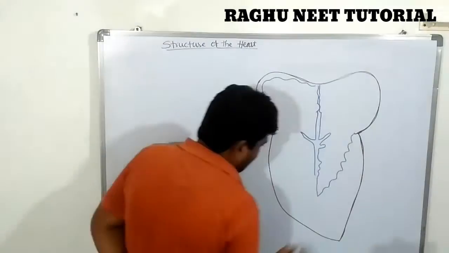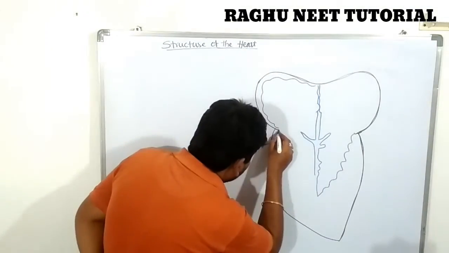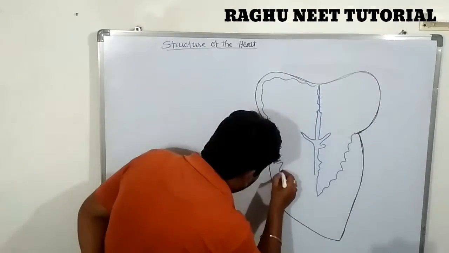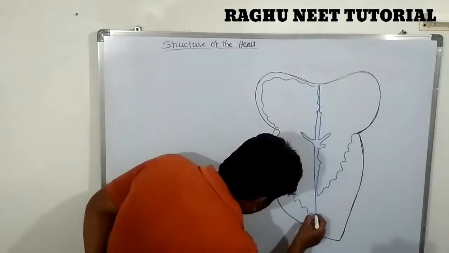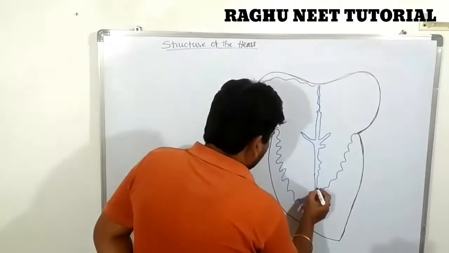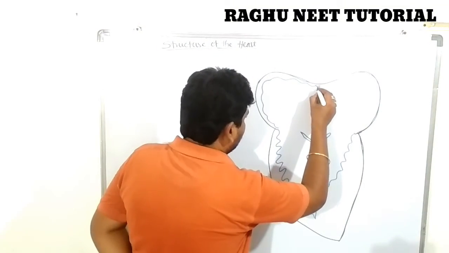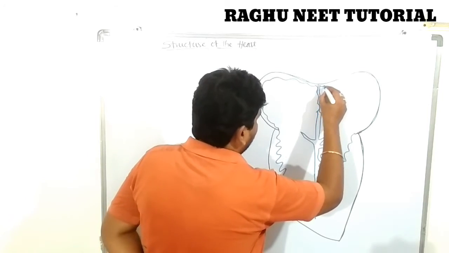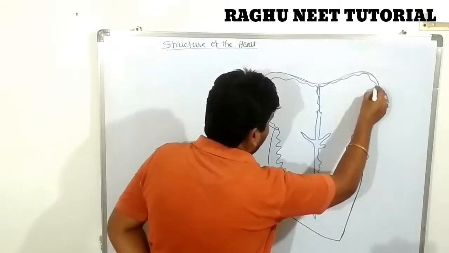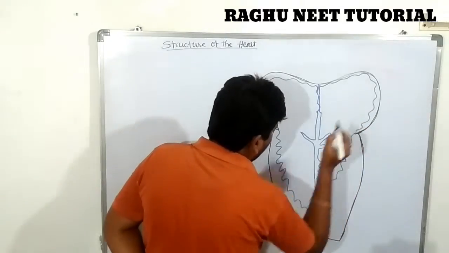There are many upward and downward projections on the inner wall of the heart, and the left side also has many upward and downward projections.